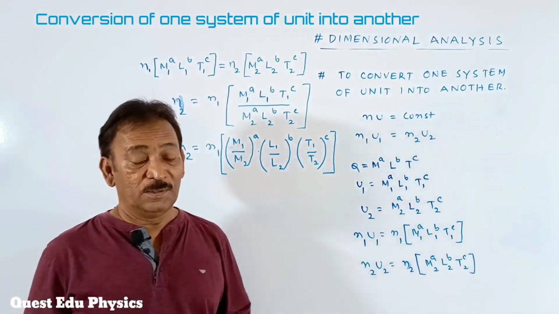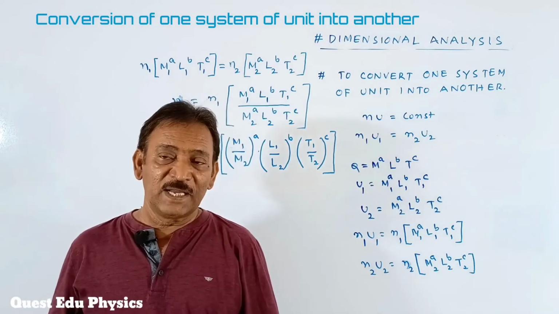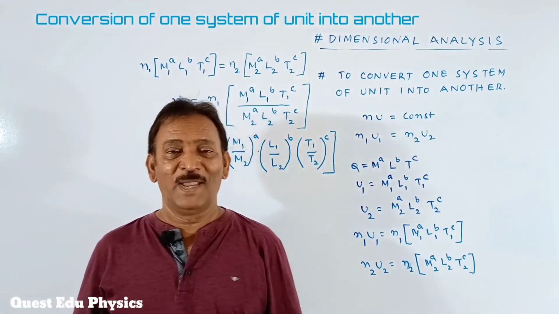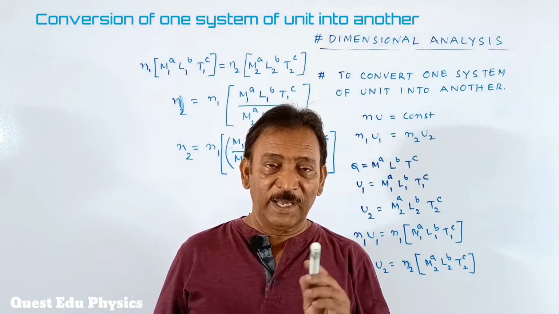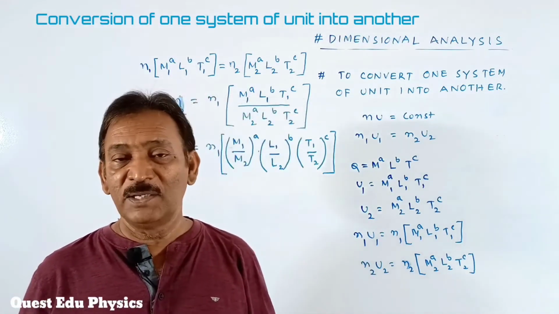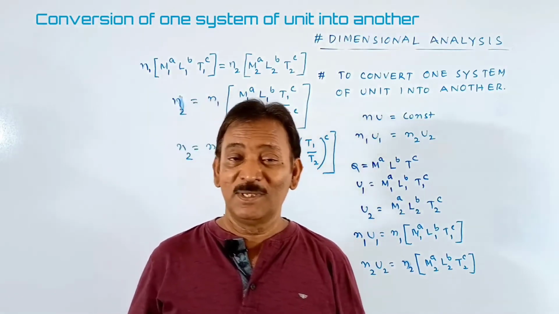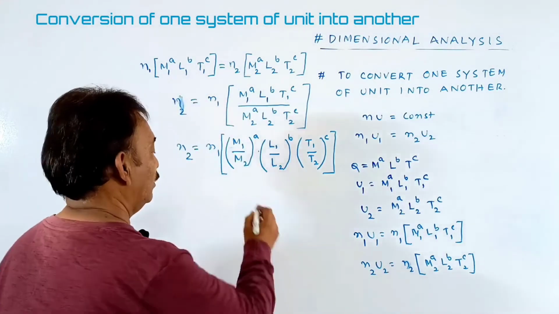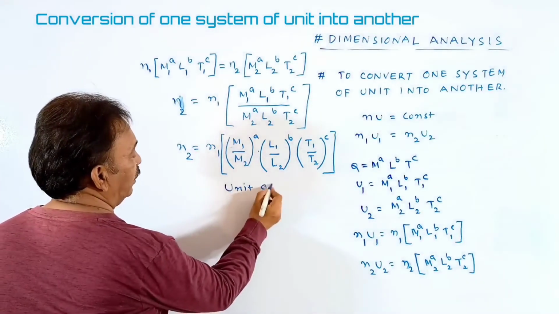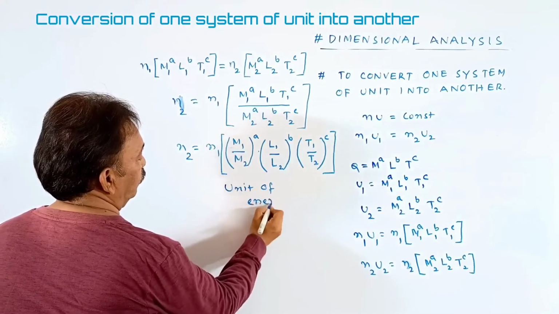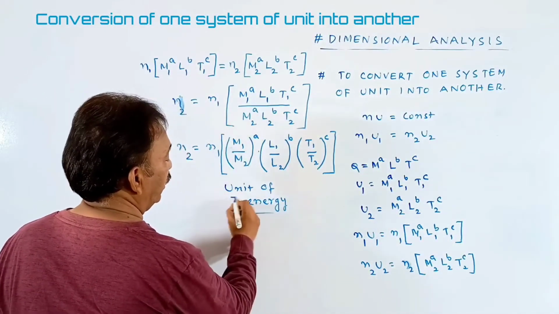Listen to me, students. Energy. You know that energy is the capacity to do work. Energy can be measured in erg and joule. What is the unit of energy?